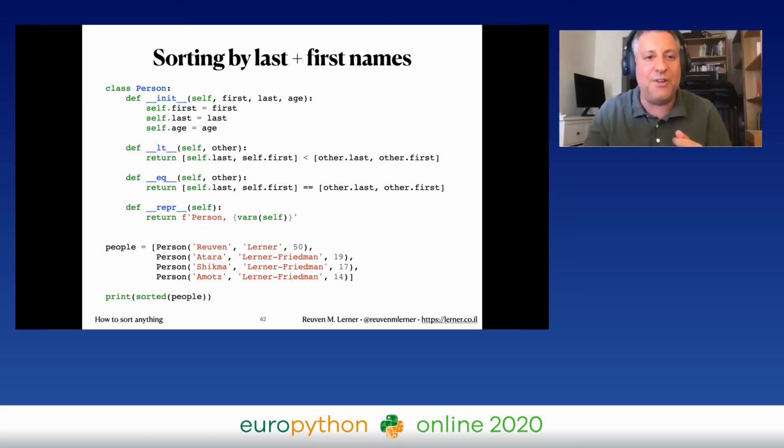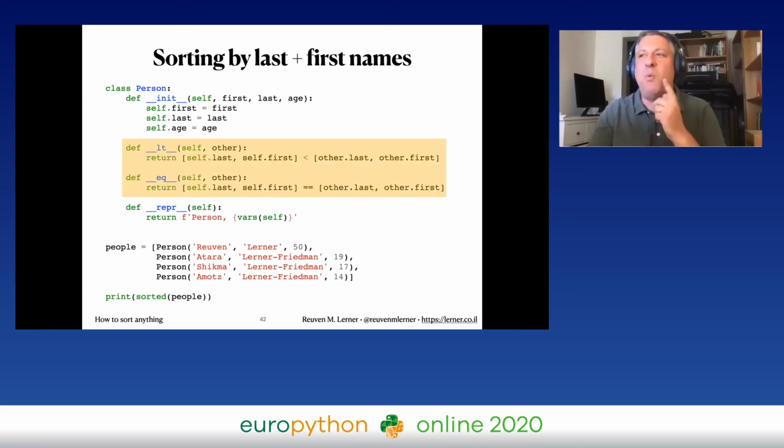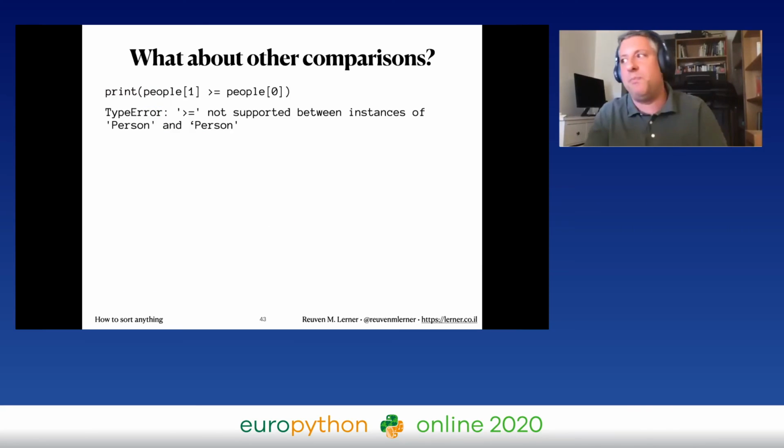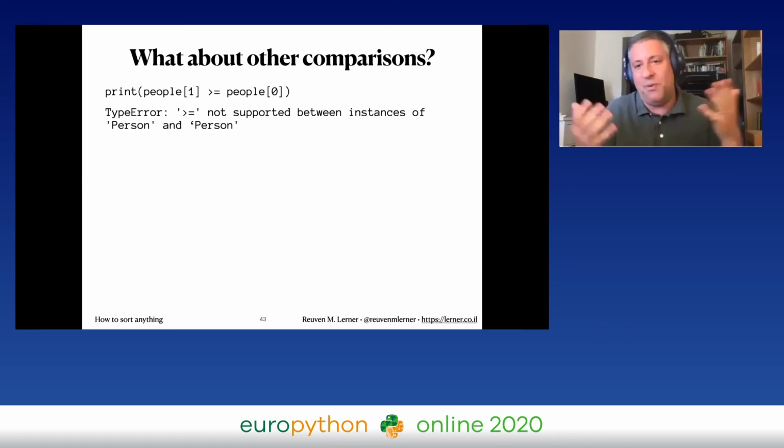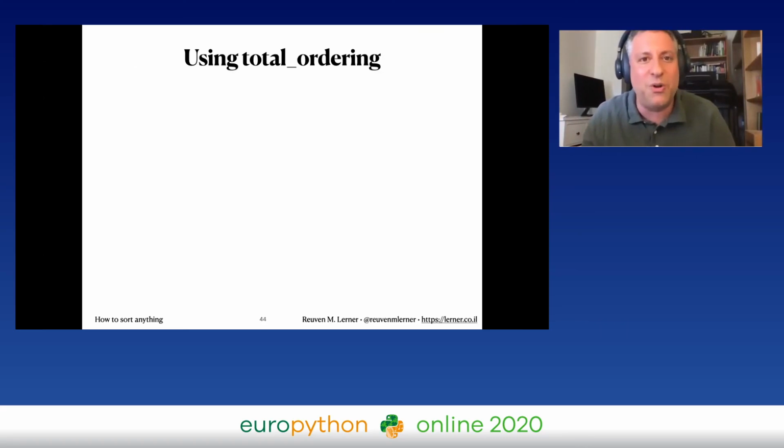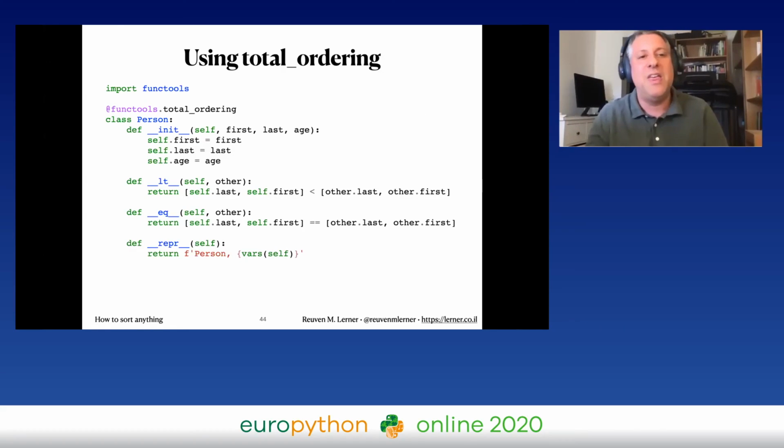You want to sort by last name and first name? Fine, we can do that too. But wait a second. What if I want to check greater than or equal? Because we've defined less than and we've defined EQ. What if I try to say people 1 is greater than or equal to people 0? No, I won't do that. Because maybe I've defined less than, but I've not defined greater than or equal. What are you talking about? This is where total ordering comes in, folks. From the functools module, I can use the total_ordering decorator. And total ordering will use LT and EQ and build out all of the rest of the comparison methods automatically on your class. Pretty darn cool.